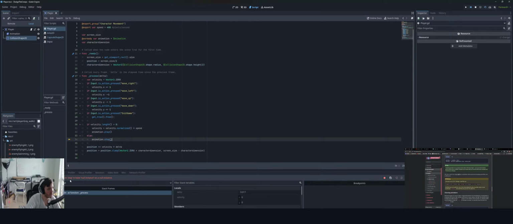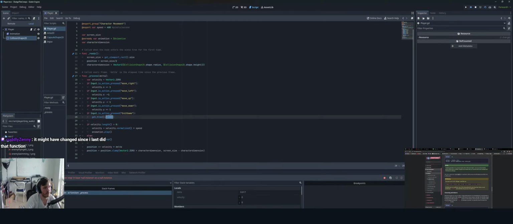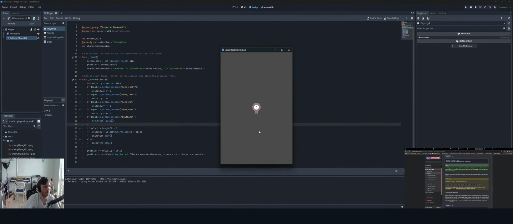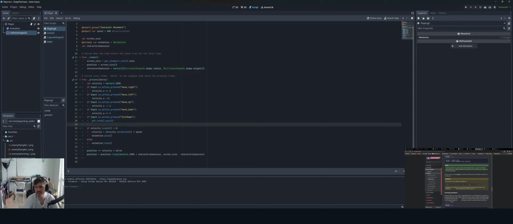So attempt to call function stop in base null instance on a null instance. I'm guessing it's because we free, and then by the time we free, animation is no longer valid. Free is an option. Is there quit? There is quit. That seems to be safer. So we'll stick with quit. So yeah, thanks for that, Cuddly. I appreciate it.